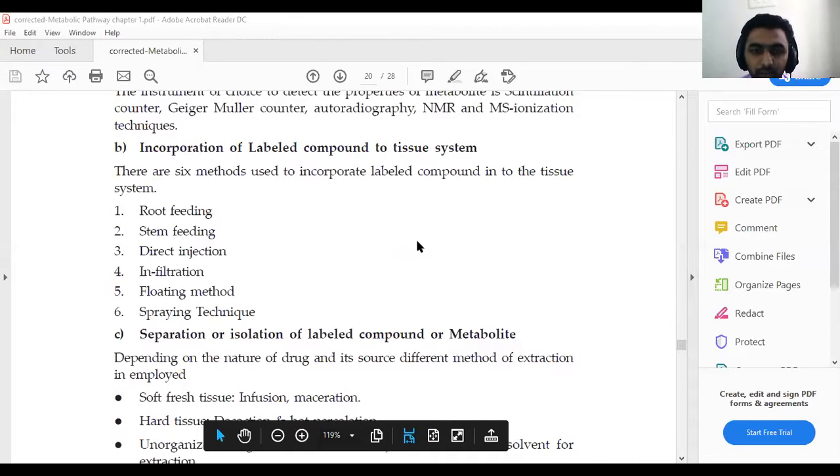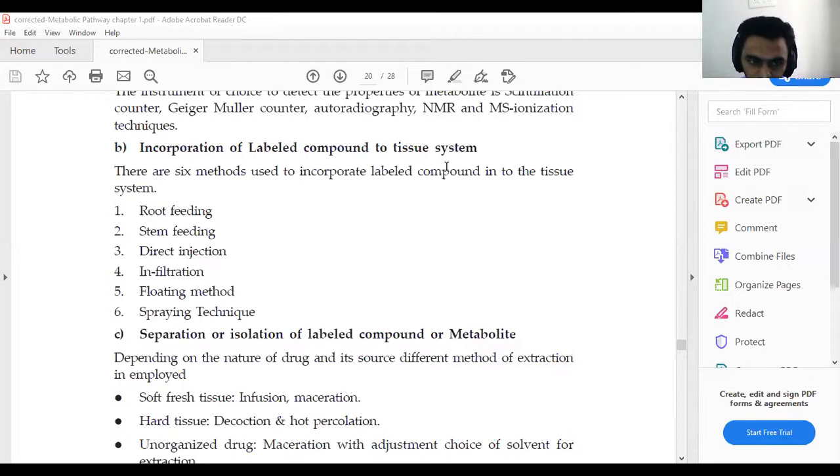Now second, the incorporation of the labeled compound into the tissue system.